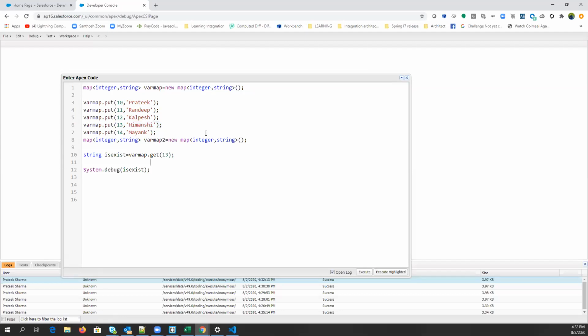Another method is isEmpty. What is the use case of this? To check whether the collection is empty or not. Correct, absolutely correct. Do you want me to show? No, sir. Okay, cool.